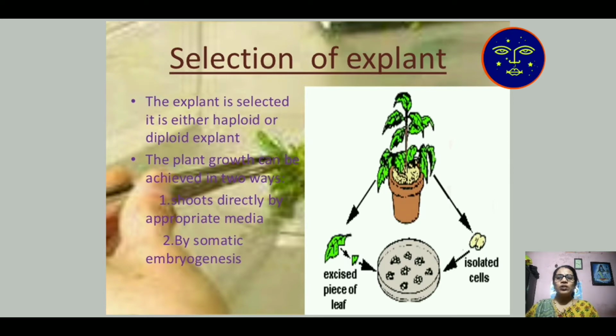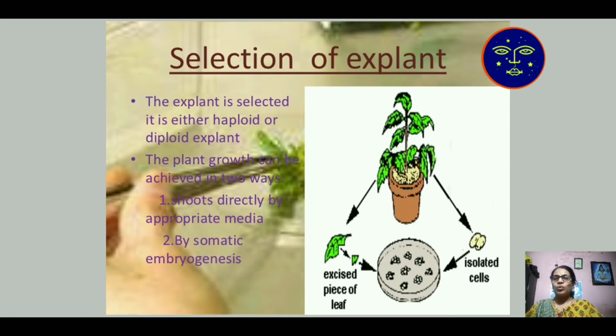But in tissue culture technology, a haploid plant, from anther to pollen and ovary, is required. A single haploid plant is necessary for its growth. Diploid plant is not necessary for plant tissue culture.